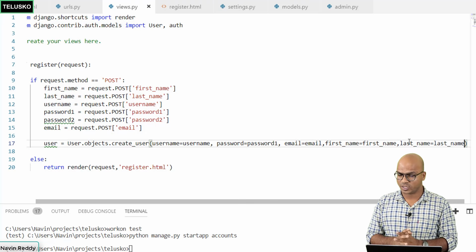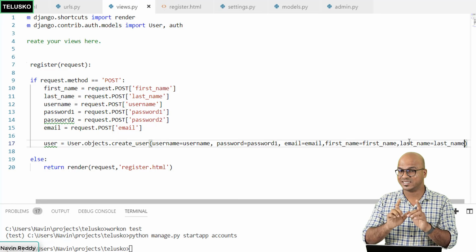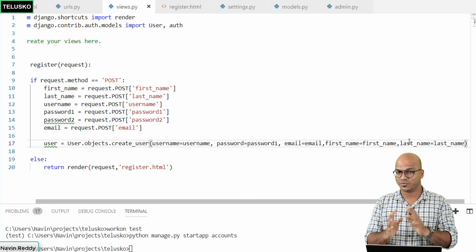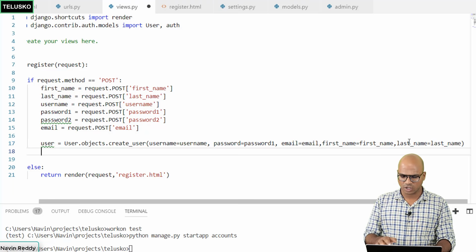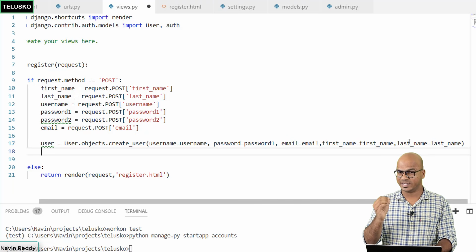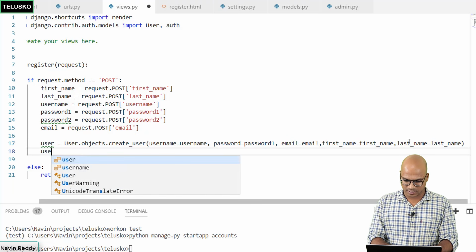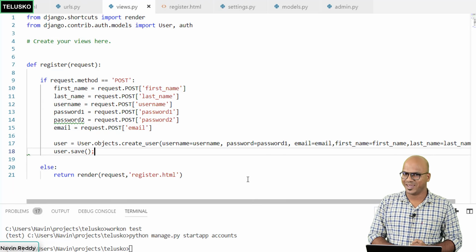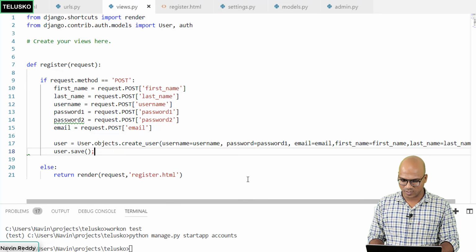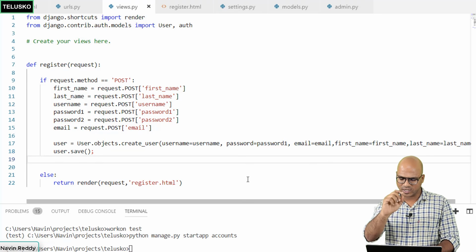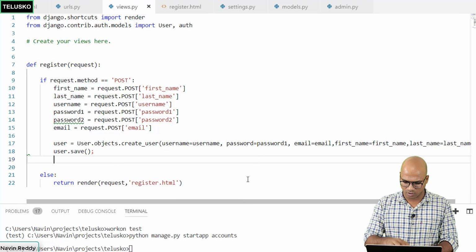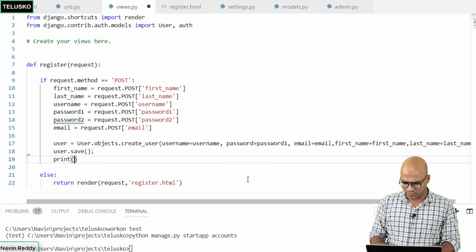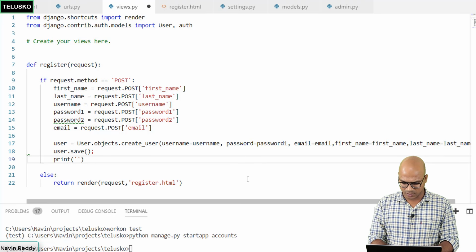Once you got the object, we have not saved it yet. We have got the object with all the data. Now it's very simple. You just have to save the data, and the way you can do that is by saying user.save. Now I know you don't trust me, but let's see if this works. In fact, I want to do one more thing. Once it is saved, I just want to print something on the console so that we'll know something has happened. I will say print user created.